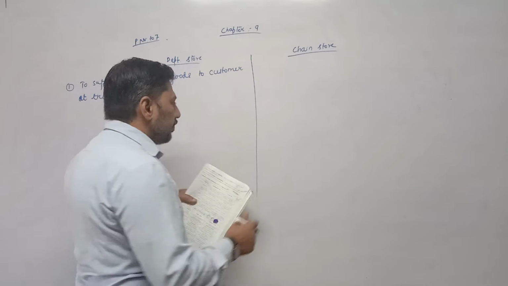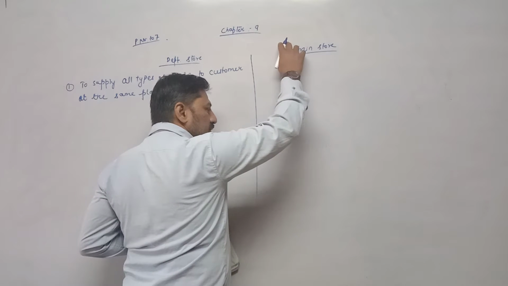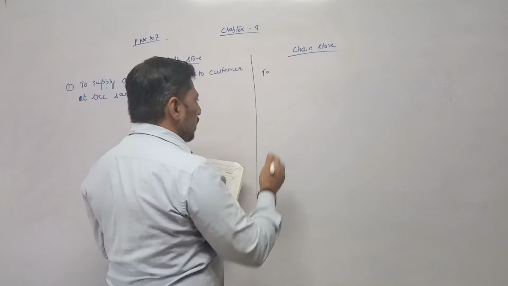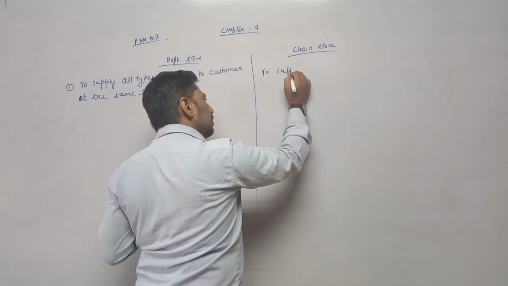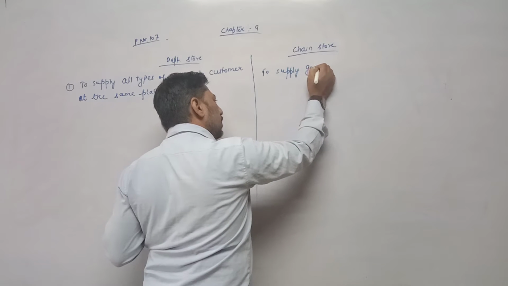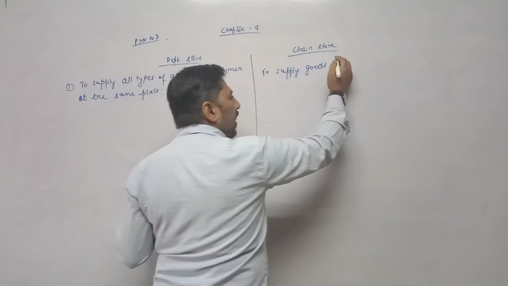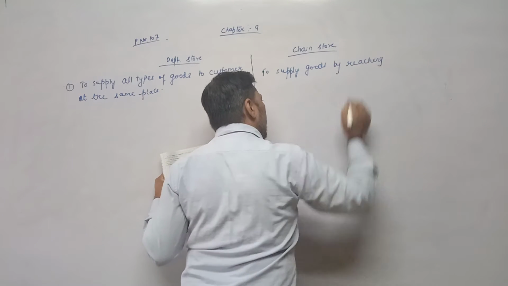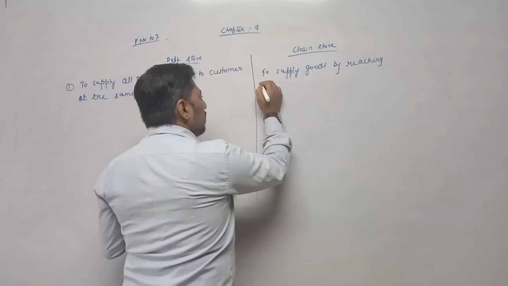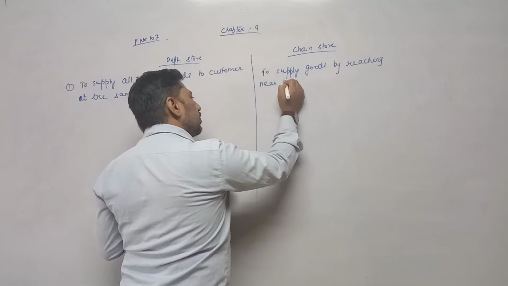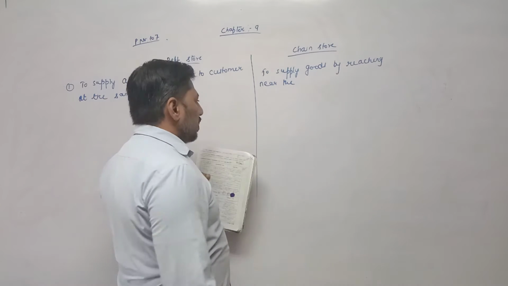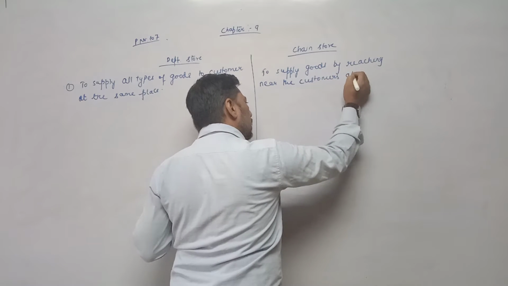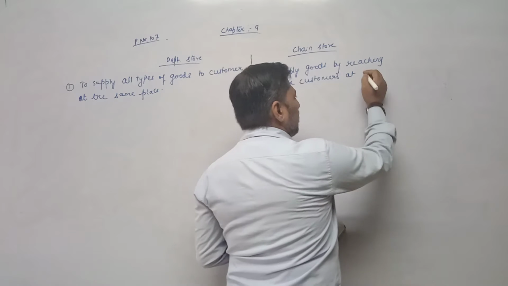In case of chain stores, this type of business unit is trying to reach near to the customer. So they supply goods by reaching near the customer at various places.